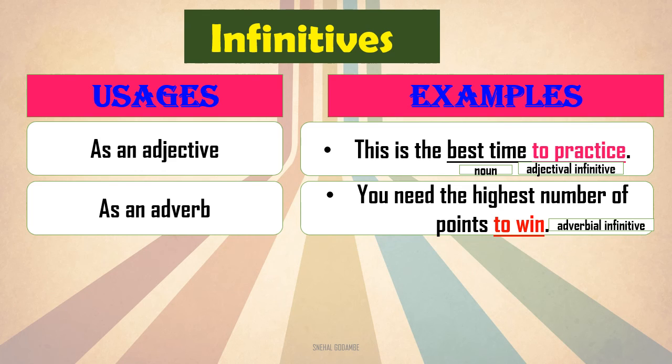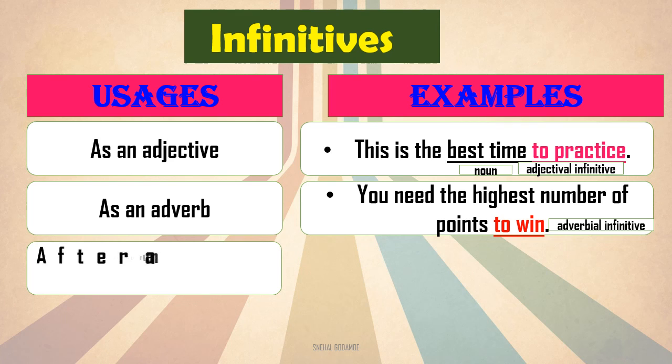To win, you need the highest number for what? To win. You need is the verb here. Why do you need the highest number? To win. Okay, so it is complementing the verb. So this is the adverb infinitive verb form.